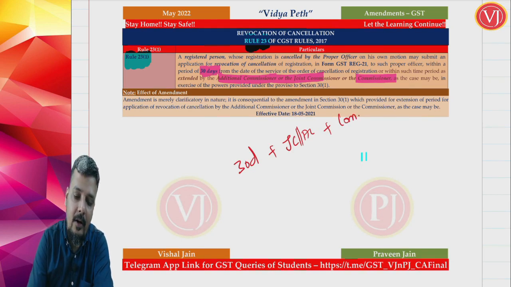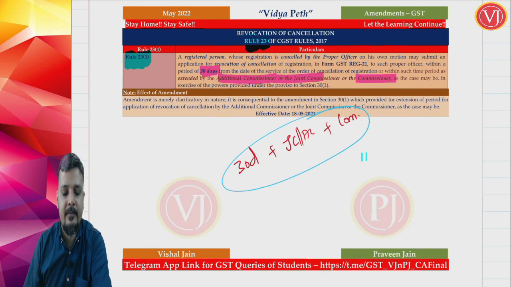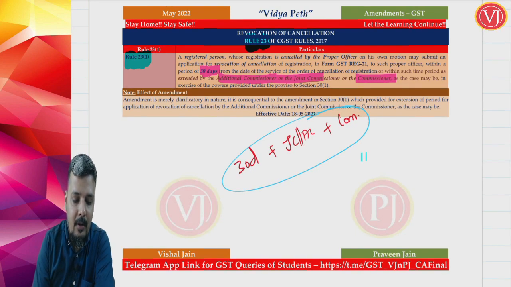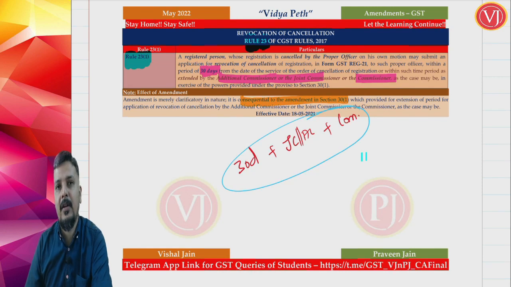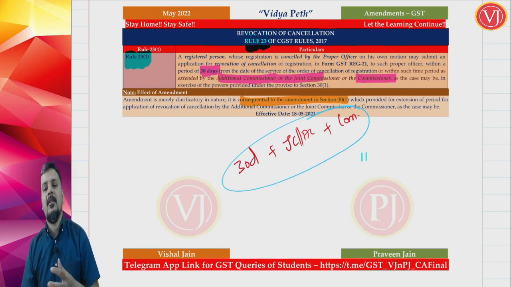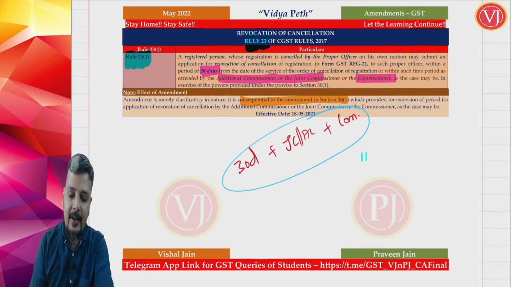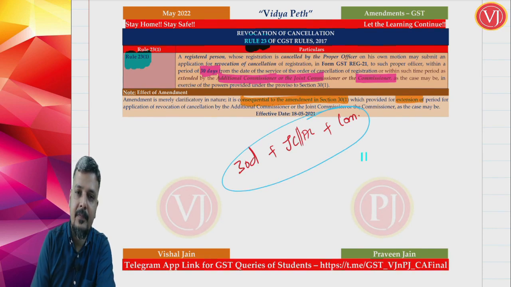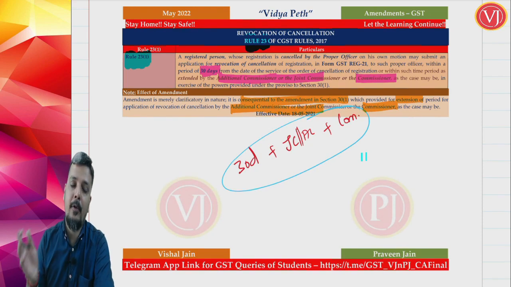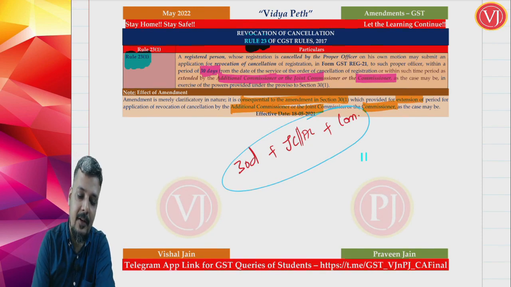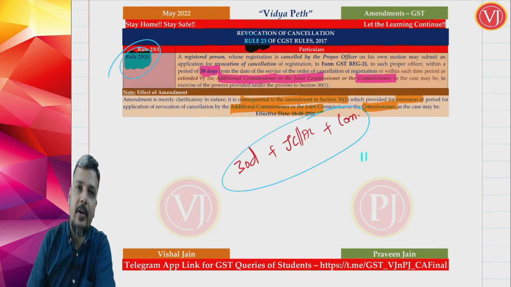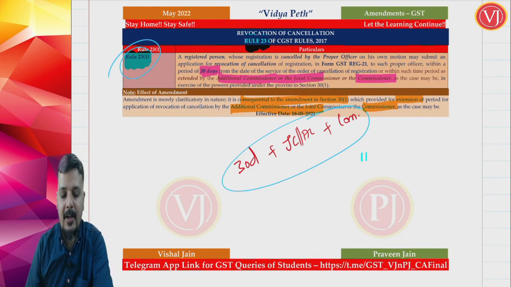Now this already came out last time, right? This amendment in your Rule 23 sub rule 1 is only clarificatory in nature. Why is it so? Because it is consequential to the amendment done in section 30 subsection 1. Already section 30 subsection 1 has said that 30 days can be extended by the additional commissioner, joint commissioner, or the commissioner. But in the procedural part, which is all in your Rule 23(1), they did not mention that extension.